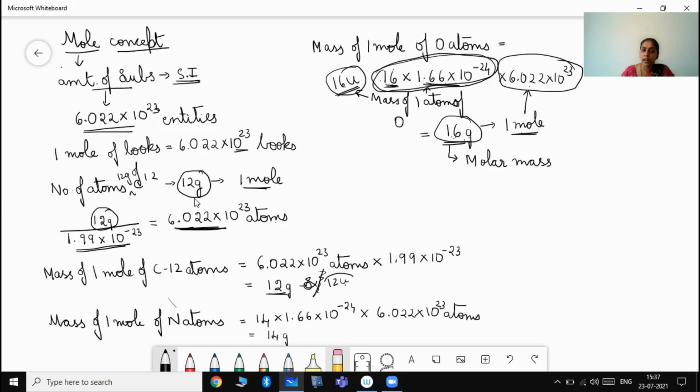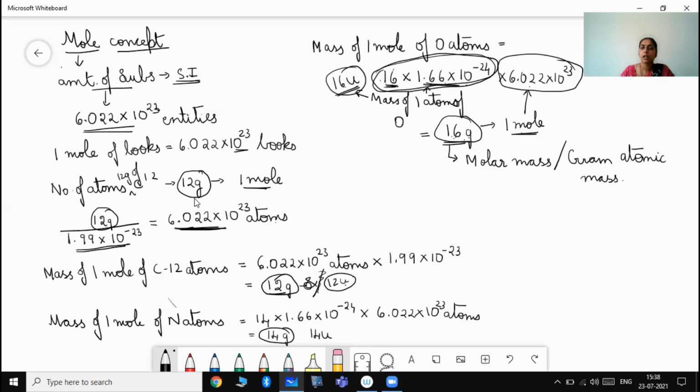This is for one atom. This is for 1 mole of atoms. And this one is for 1 atom. So for 1 mole of atoms, the mass we get is known as molar mass, or it is also known as the gram atomic mass. It is known as gram atomic mass.